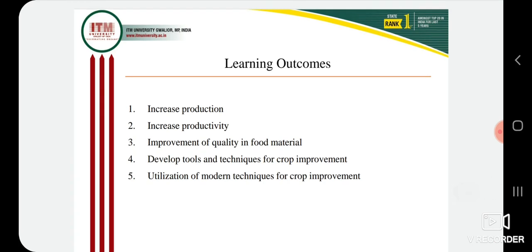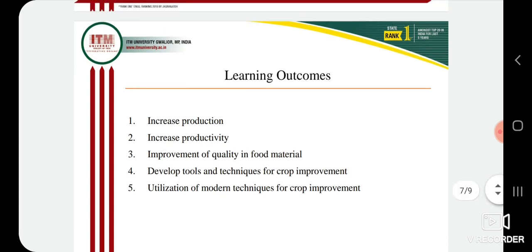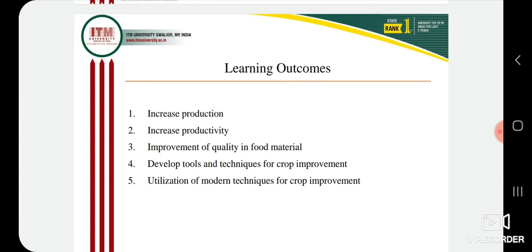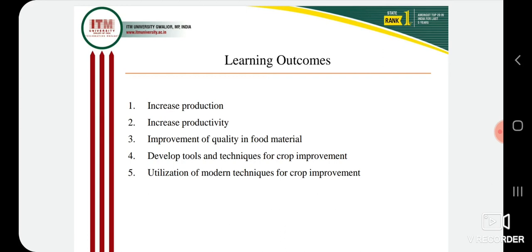We will come to know about the tools and techniques which have been developed for crop improvement, and we will try to work with those techniques.